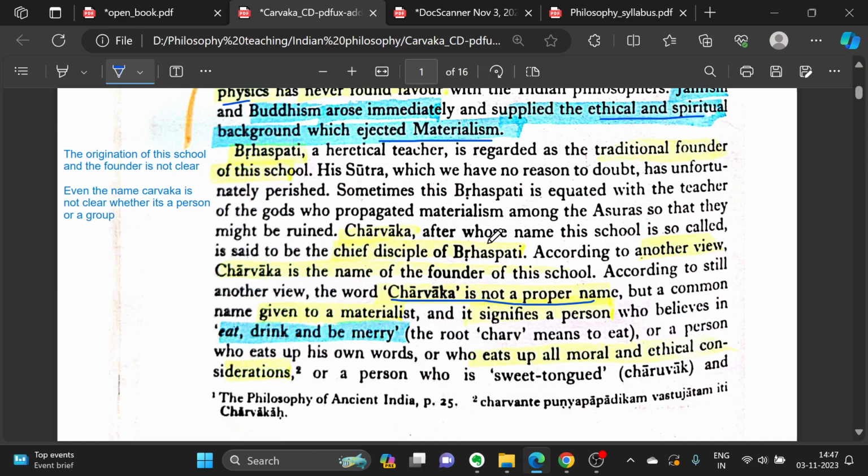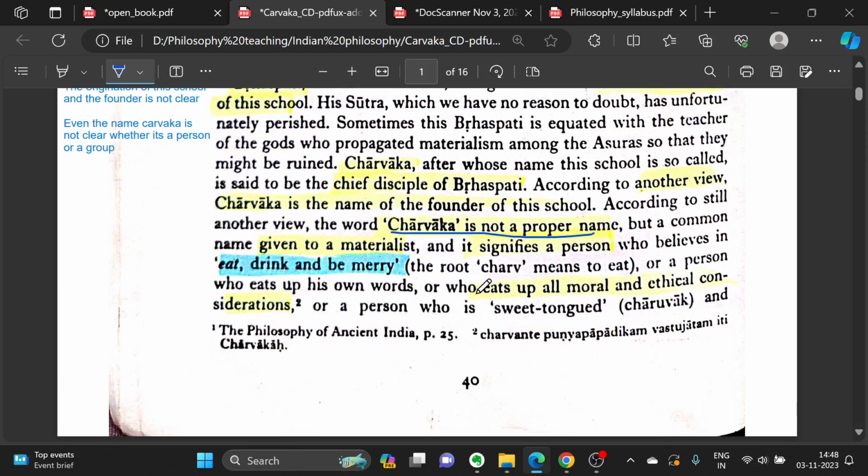We have a lot of literature about Buddhism. We have Upanishads, but we don't have anything about Charvak. So whatever we know about Charvak is from other schools. And of course, other schools, when talking about Charvak, will not be praising them. They will be criticizing them only. So we have a very narrow and limited viewpoint available of the Charvak school.